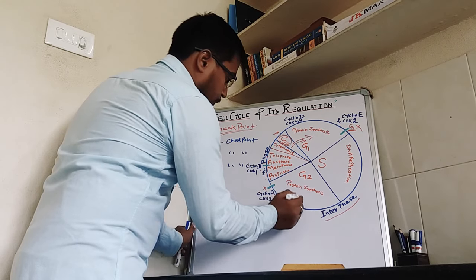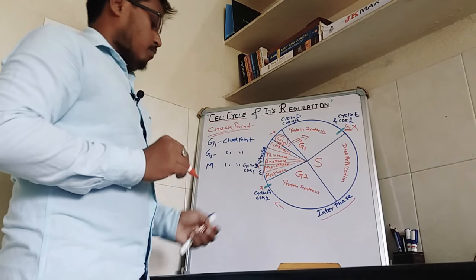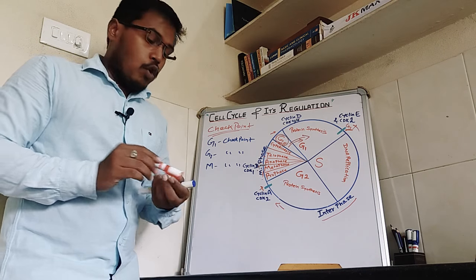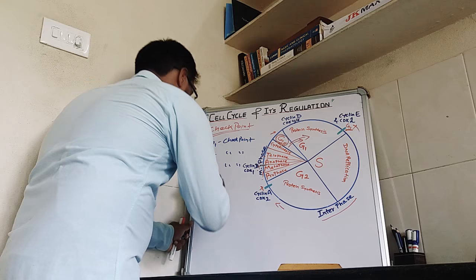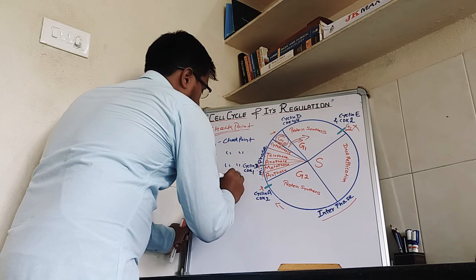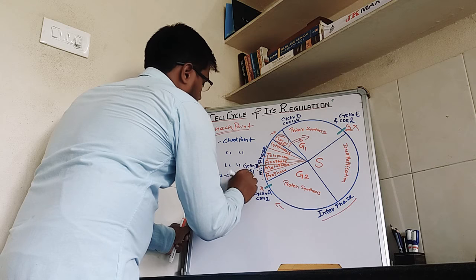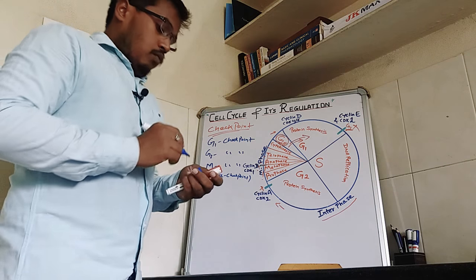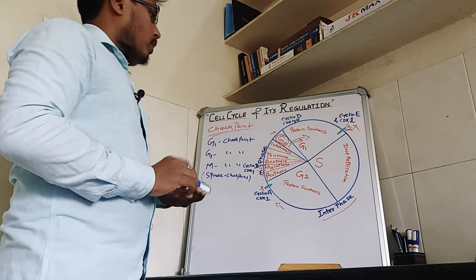And the M checkpoint is at the end of metaphase, among prophase, metaphase, anaphase, telophase. The M checkpoint is also known as the spindle checkpoint, and we are going to discuss all these checkpoints in a minute.